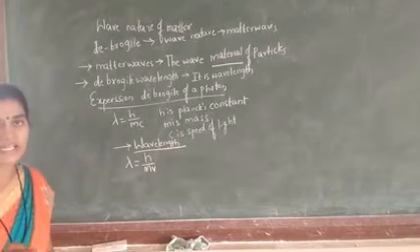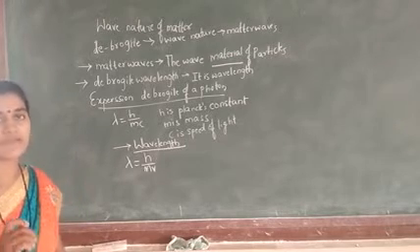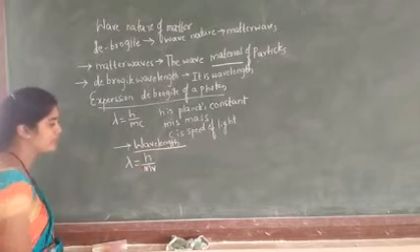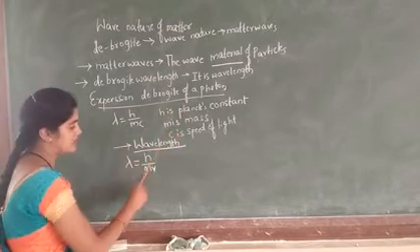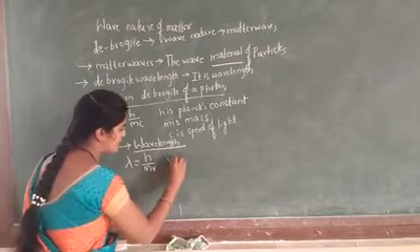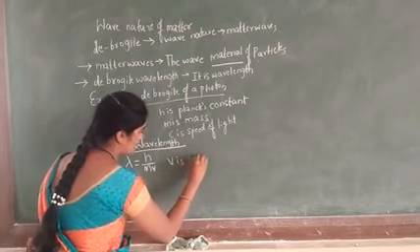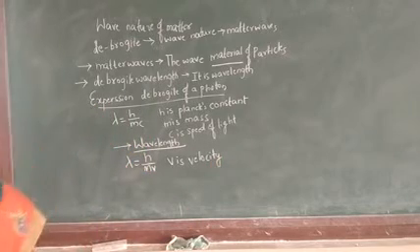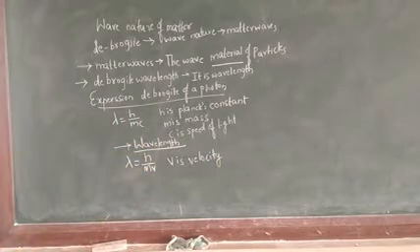Now, according to the de Broglie wavelength of a particle, we are getting the equation as lambda is equal to h by mv, where h is the Planck constant, m is the mass, v is the velocity of a particle. Now next, in the same way, we have to find the expression for the de Broglie wavelength in terms of the kinetic energy.